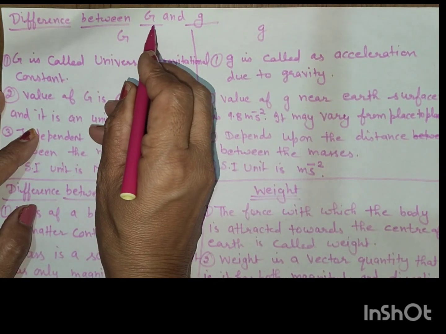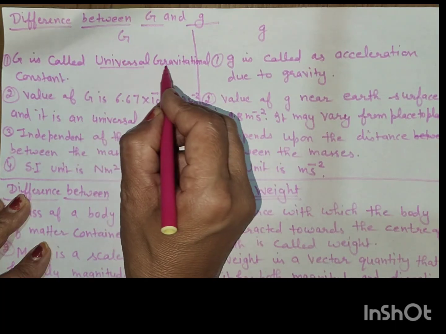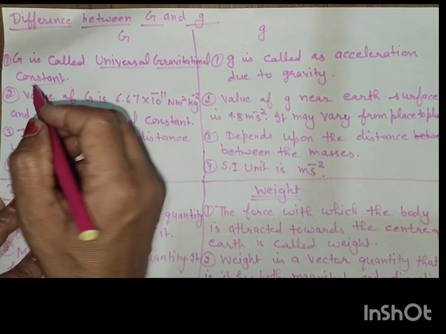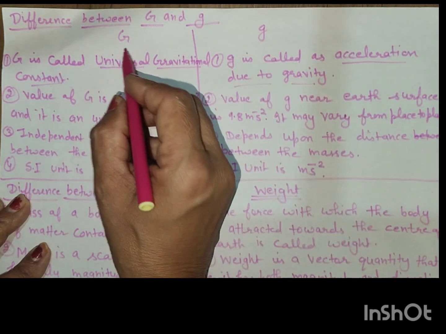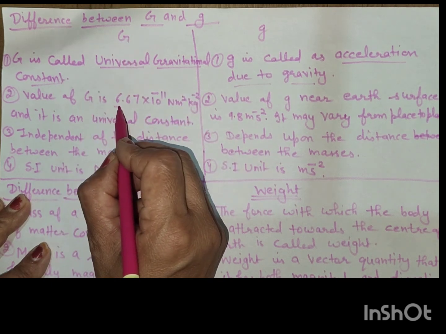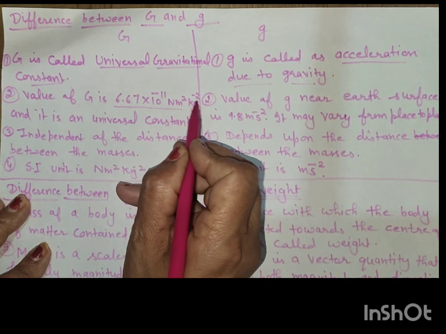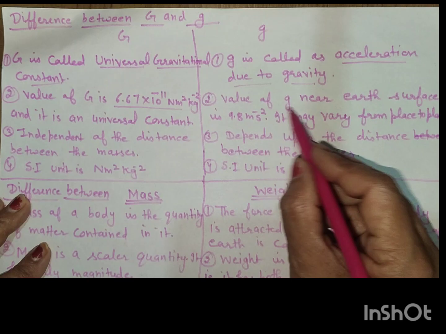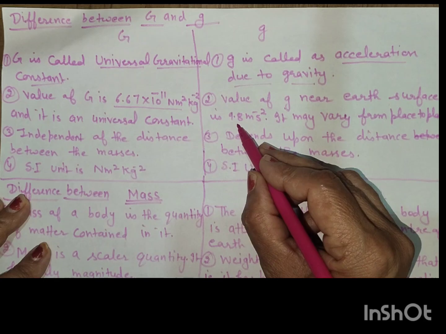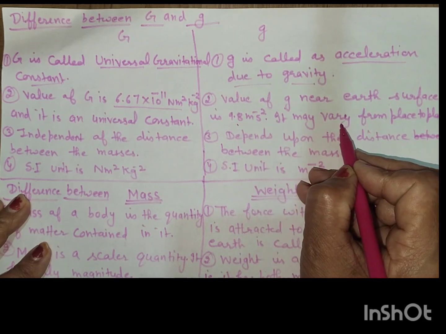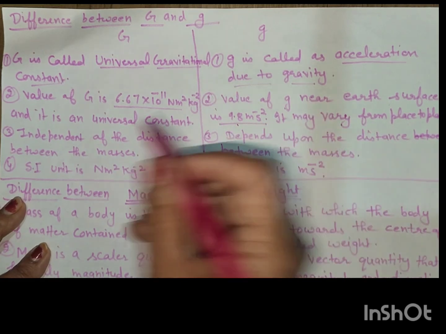Now, what is the difference between capital G and small g? Capital G is called the universal gravitational constant and small g is called acceleration due to gravity. Capital G value is 6.67 into 10 to the power minus 11 Newton meter squared kilogram inverse squared. And the value of small g near the earth's surface is 9.8 meters per second squared, and it may vary from place to place.